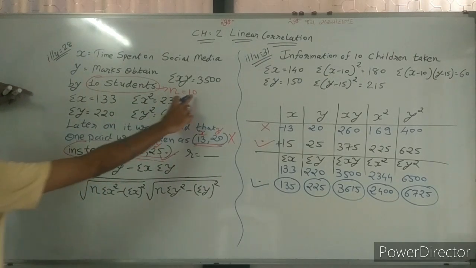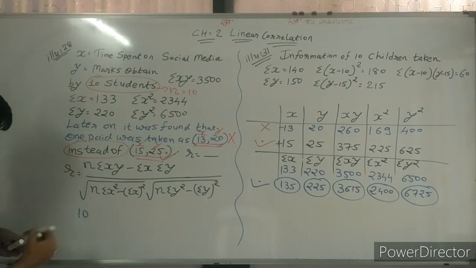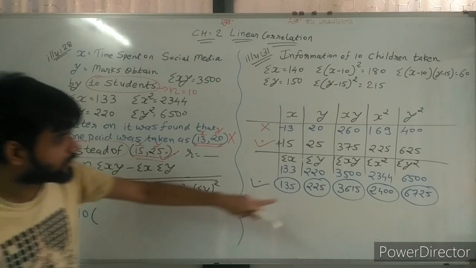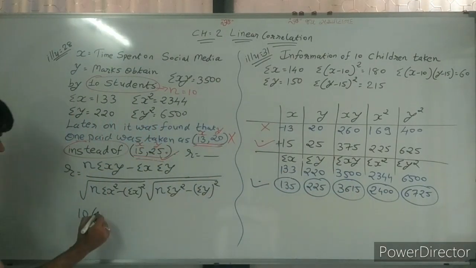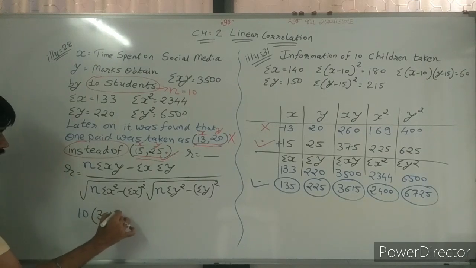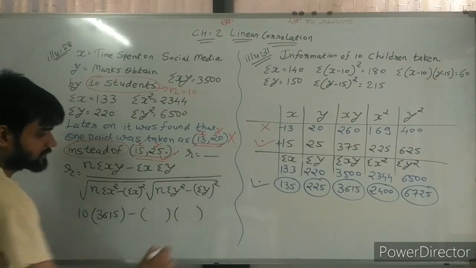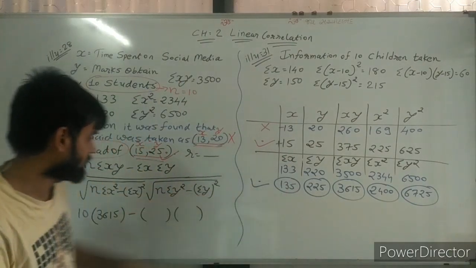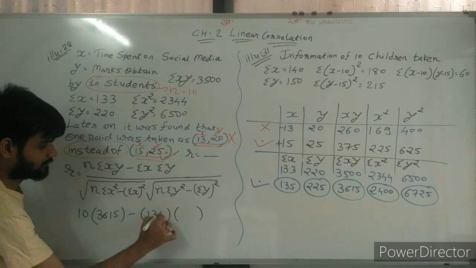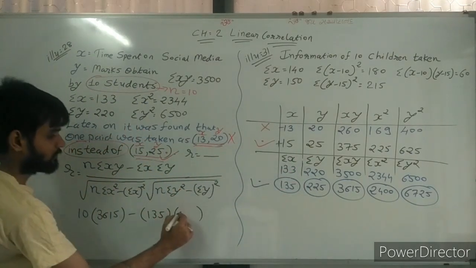Sir, we know the value of n is 10, so write down 10. Sigma xy, sir, we know sigma xy is 3615 now, minus sigma x, sigma y. So sigma x 135 and sigma y 225.